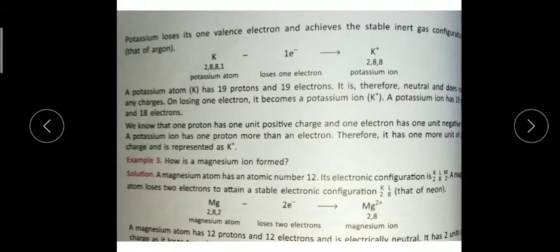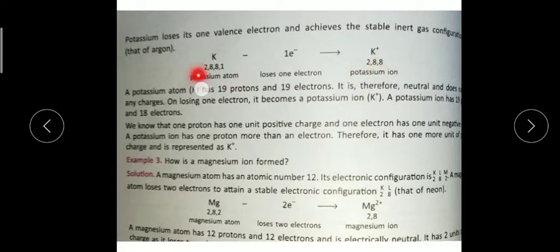You can see here that it is written that potassium loses its 1 valence electron and achieves the stable noble gas configuration of argon, because we know argon has atomic number 18, as you know from the elements with atomic numbers 1 to 20. So after donating, potassium will get the noble gas configuration of argon. So it has now become K positive and stable.